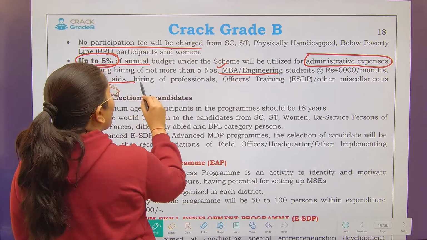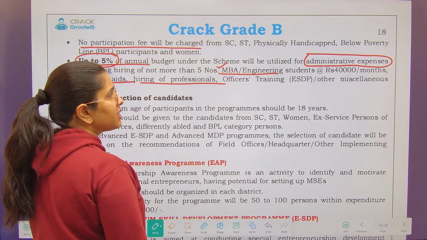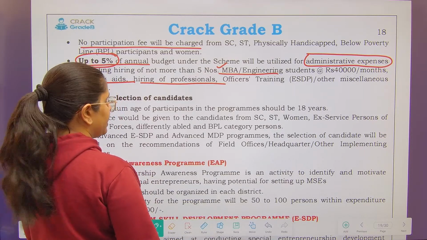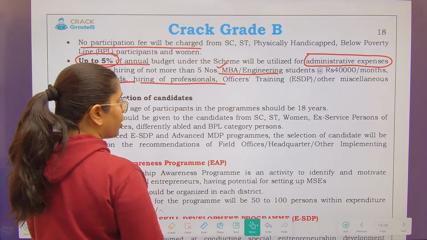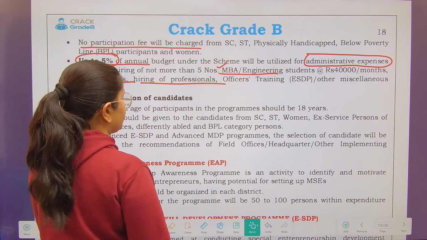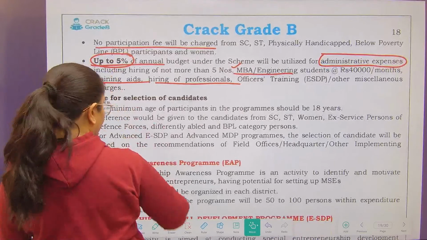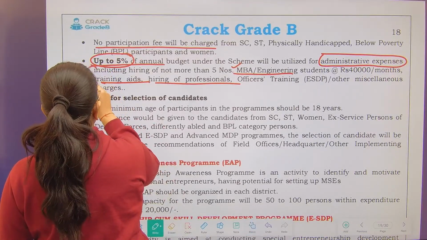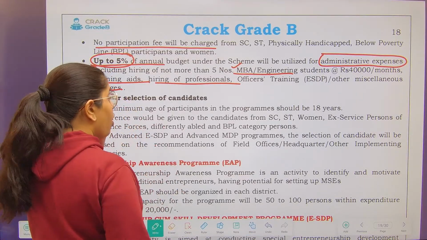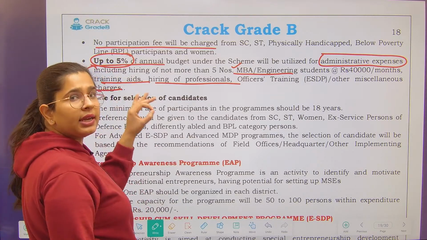Training aids, hiring of professionals, officers training, and other miscellaneous charges are included under your administrative expenses. I am repeating myself, these examples are not important. What is important is the limit.